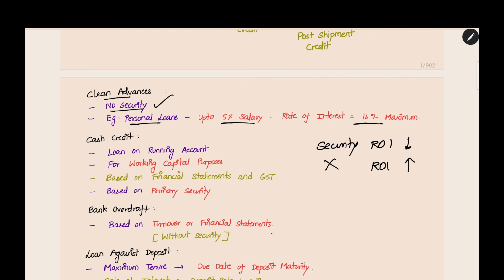You can very easily understand why the logic is like this. If you have a security, there is a certainty. You have a guarantee. Even if the borrower does not pay back, you can sell the security and recover the amount. But if you do not have any security and the borrower fails to make repayment, you cannot have any recovery options. So there is a higher risk factor in a non-security loan. So for that, the rate of interest is generally high. So for a clean advance like a personal loan, the rate of interest is high.